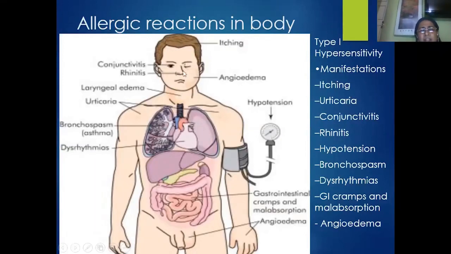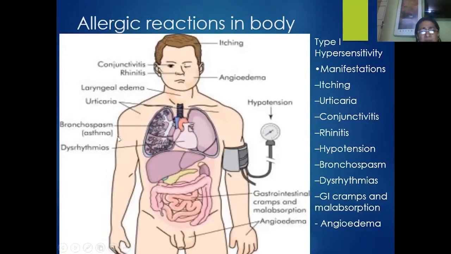There may be angioedema or the mumps, what we call near the cheeks region or just below the ears, and conjunctivitis of the eyes, rhinitis, the running nose, and also laryngeal edema. So we have studied in the last class that in the pharynx region we have a lot of tonsils. When they get inflamed due to inflammatory allergic reactions, we have the laryngeal edema.